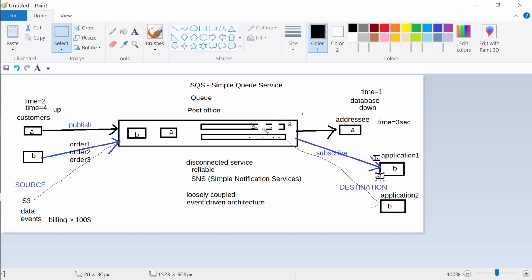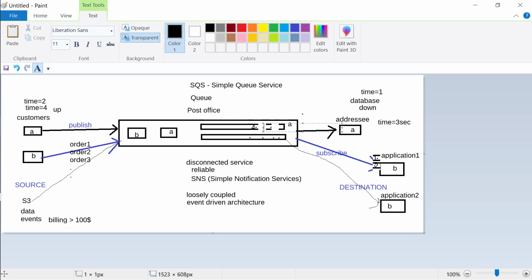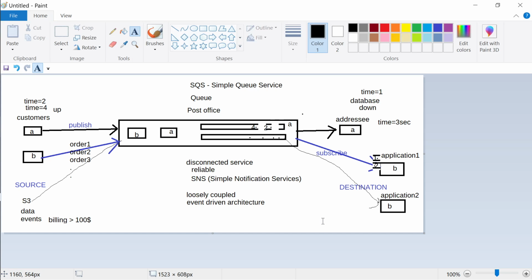Unless there are multiple subscribers. Maybe application 1 and application 2 both want this data. In which case, this data won't go out of the queue unless all the subscribers have pulled the data out. It will still be here, even if it is pulled by application 1, because application 2 is also subscribing to this particular queue. So the queue will never remove it from itself unless all the subscribers have taken a copy of the data out.